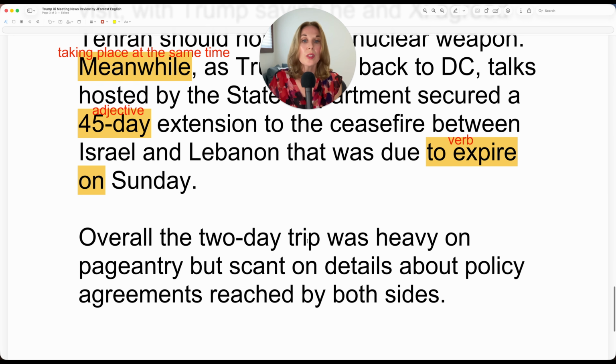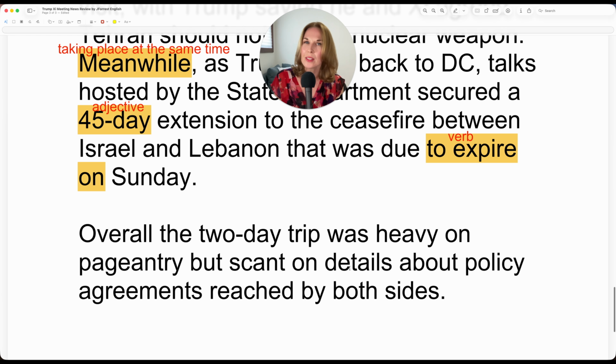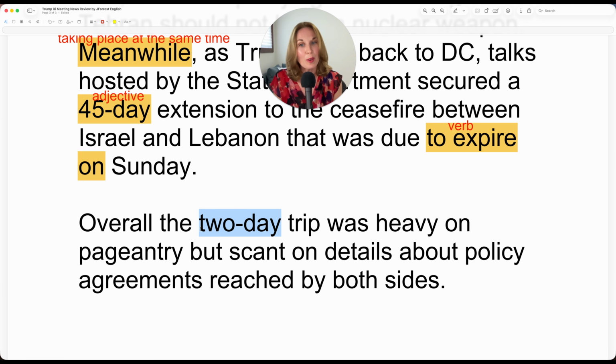Overall, the 2-day trip was heavy on pageantry, but scant on details about policy agreements reached by both sides. Okay, again, another reference of our adjective. So 45-day extension, 2-day trip. Overall, they're using this to introduce a summary. You use overall when you talk about the summary of the meeting, your vacation, your day even. Overall, the 2-day trip was heavy on pageantry.